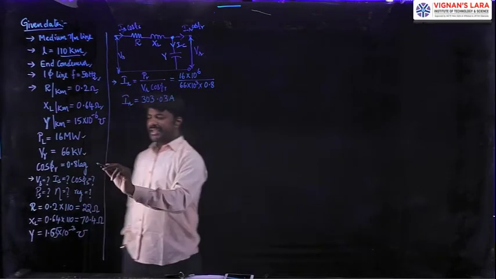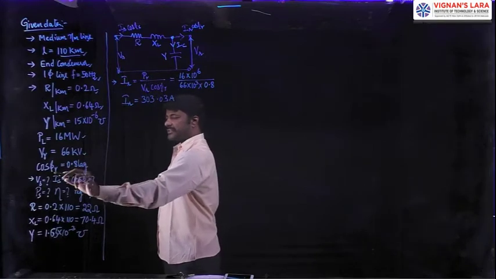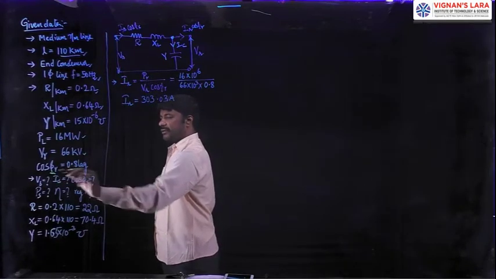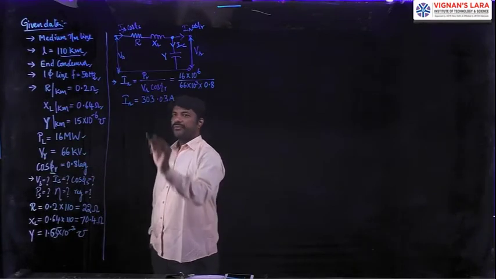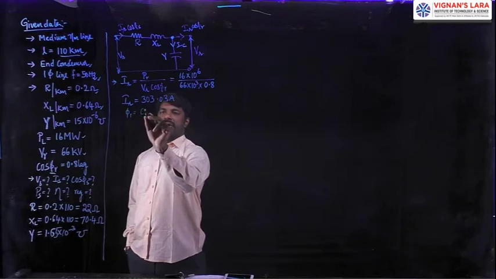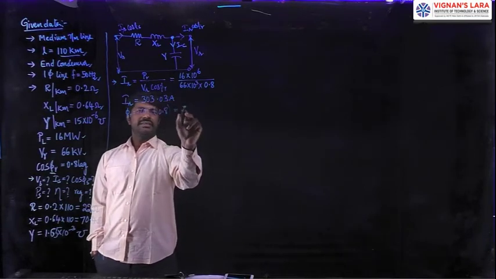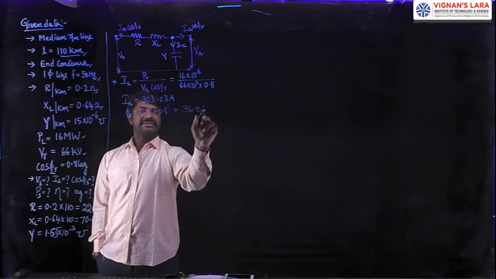Since the power factor is given as 0.8, the cos inverse of 0.8 gives us the load phase angle, whose nature is lagging. Therefore, the phase angle phi R is equal to cos inverse of 0.8, which is equal to 36.86 degrees.